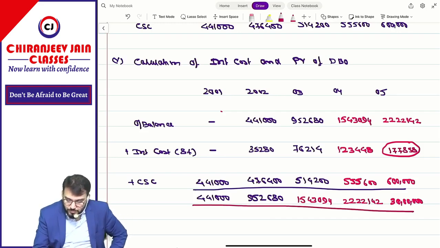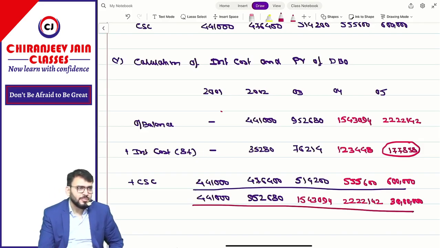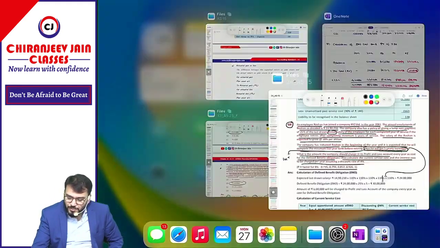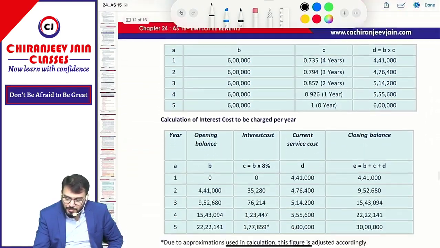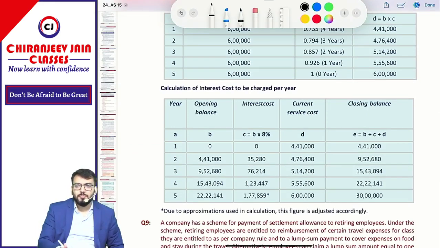Understood? But the topic is not yet over. In defined benefit plan, there is something more. But right now if I discuss it, you will be totally confused. This much you have understood? Just go home and check the answer first. The same answer is coming. They have given a different presentation, you can use that presentation also. I have done vertical, they have done horizontal.